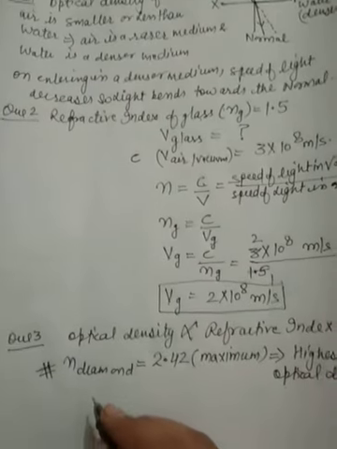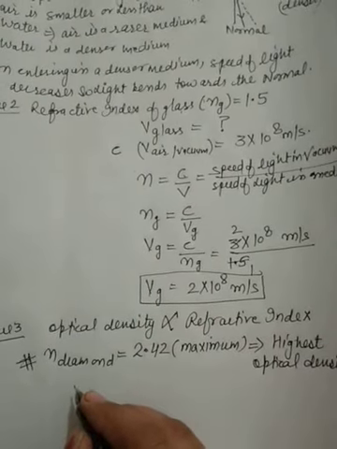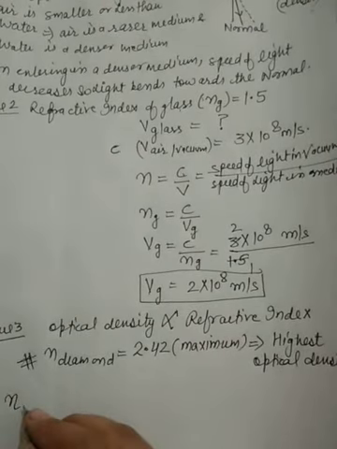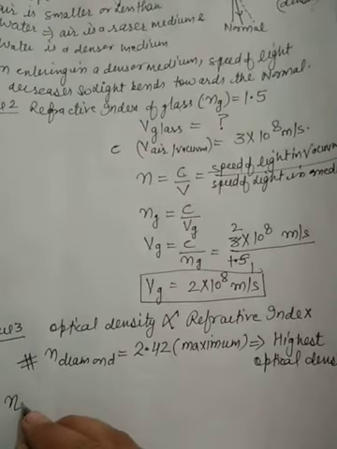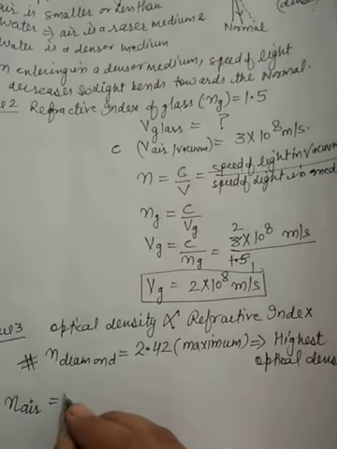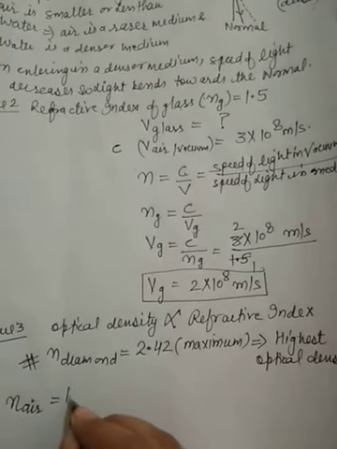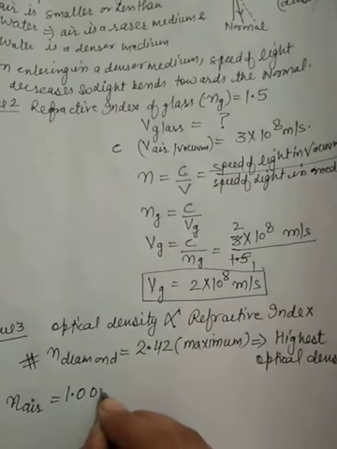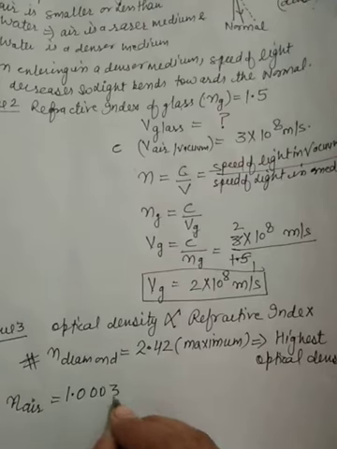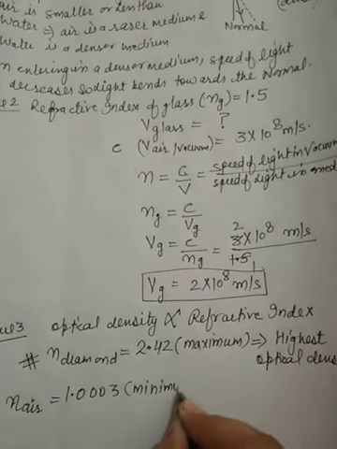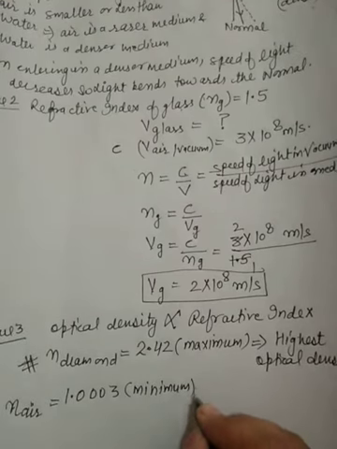And the second one, air, has minimum optical density because the refractive index of air is 1.0003, the minimum value.